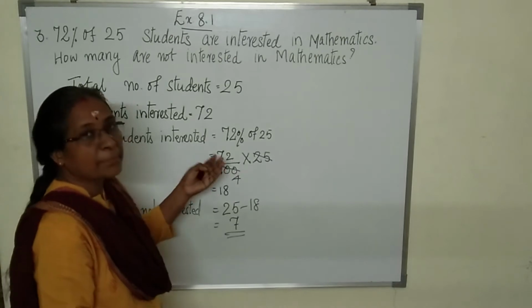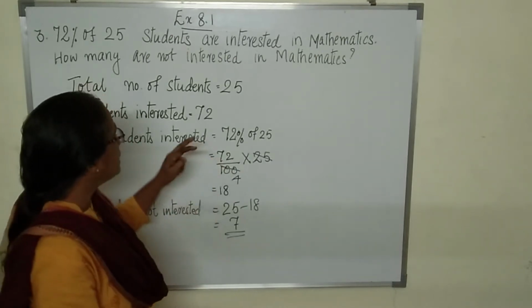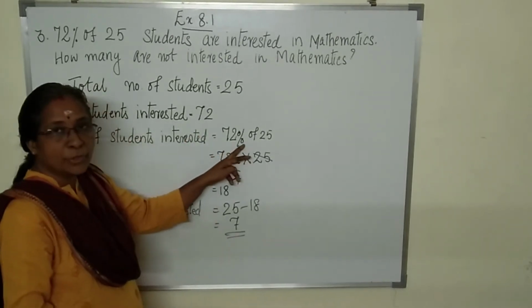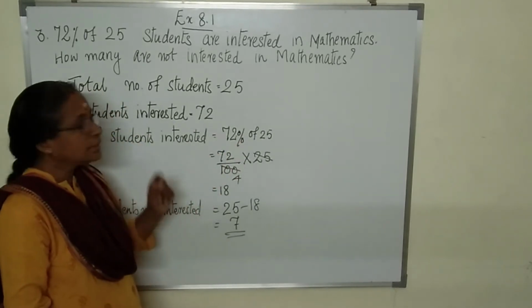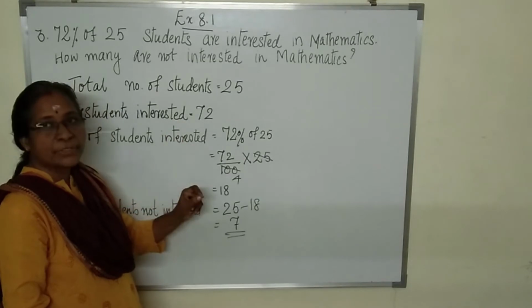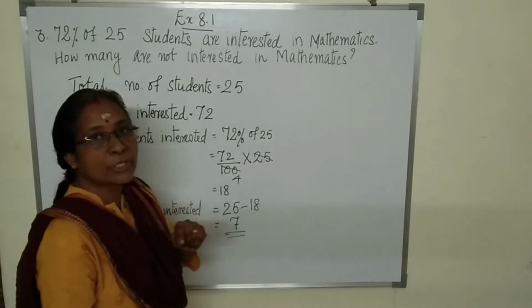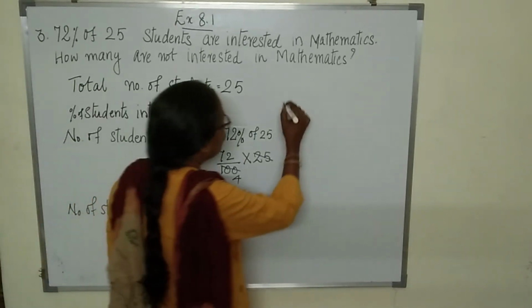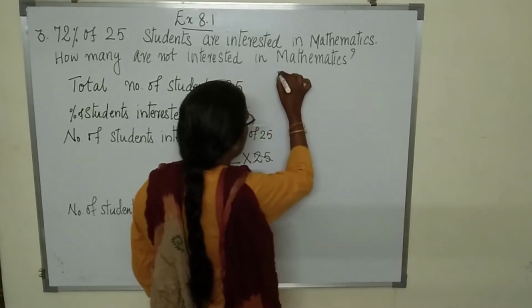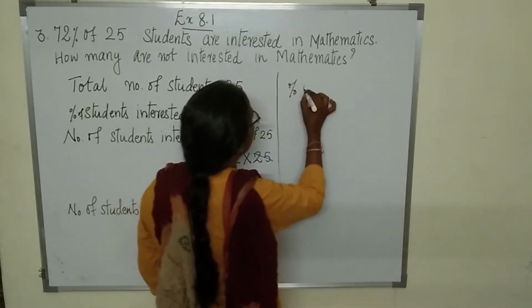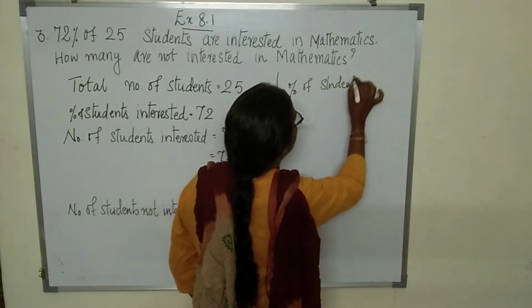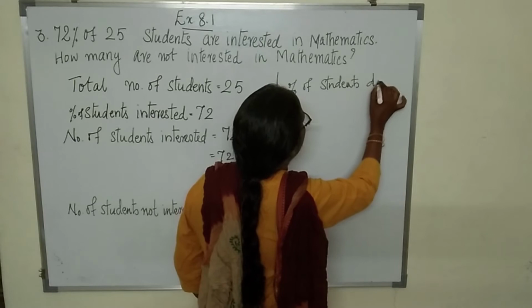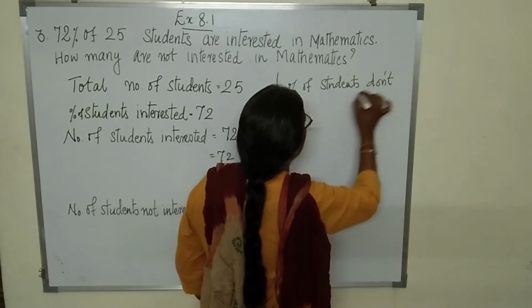The same thing can be done in an easy way. Out of 100, 72% means 72 children like. That is 72% of students like. So, what percent of students don't like? So, you can write percent of students who don't like or dislike.